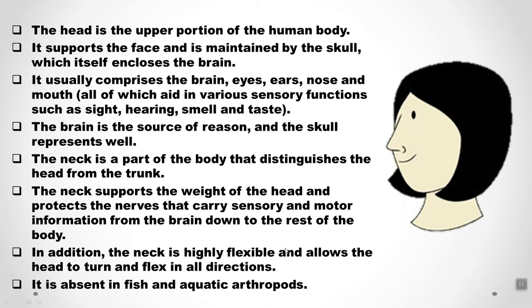In addition, the neck is highly flexible and allows the head to turn and flex in all directions. So therefore you can see your right, left, in front, and also if you turn back you can see at the back, but you cannot move your neck fully backward, right? But it's flexible, so you can see in all directions. It is absent in fish and aquatic arthropods. So generally the neck part is not available in fish and aquatic animals.